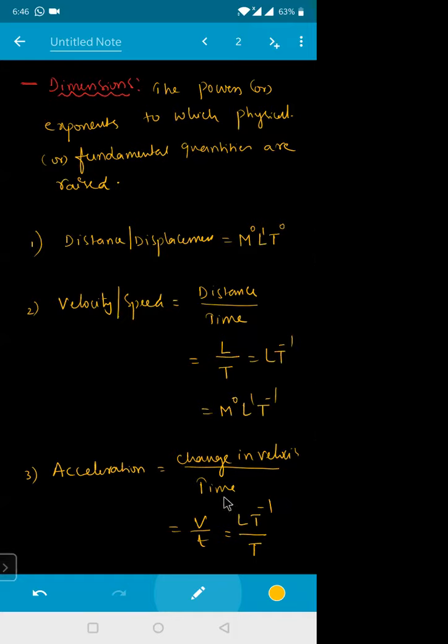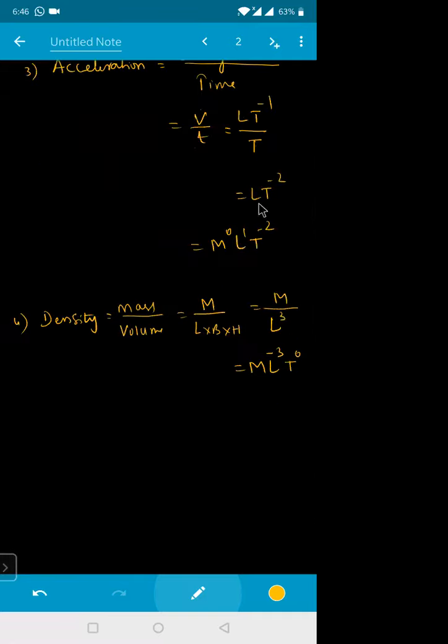Acceleration is change in velocity by time. The velocity dimension we already got is L T^-1. So it is L T^-1 divided by T. So the T will go up, and the answer for that one is L T^-2, or M^0 L^1 T^-2.